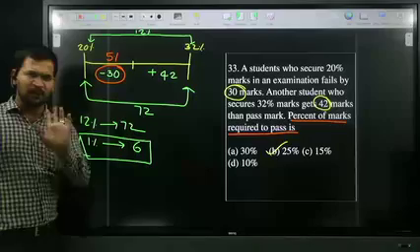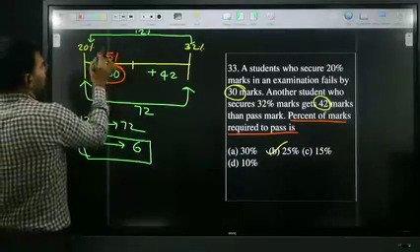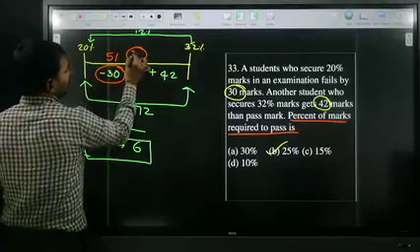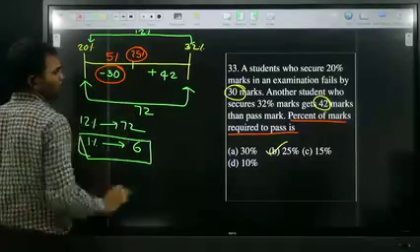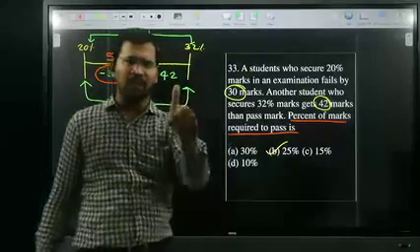All of you okay? One student already got 20%, failed the exam by 5%. Therefore, your option should be what? 25%. So the percentage of marks required to pass is 25%. All of you understood or not?